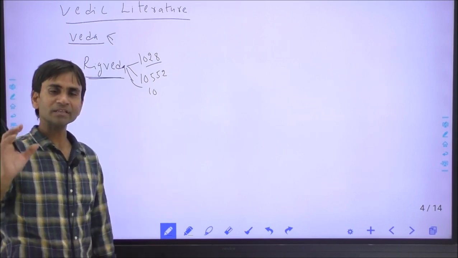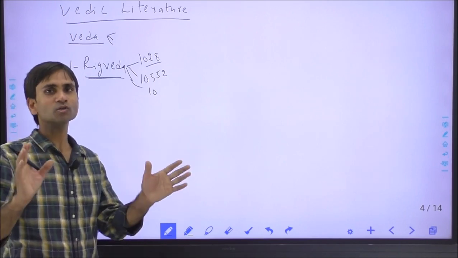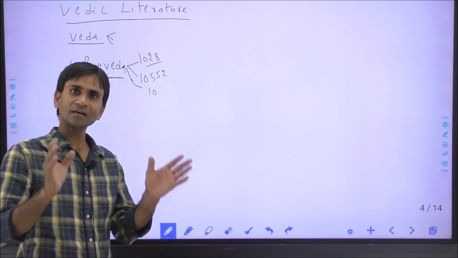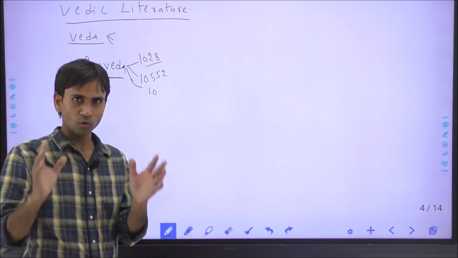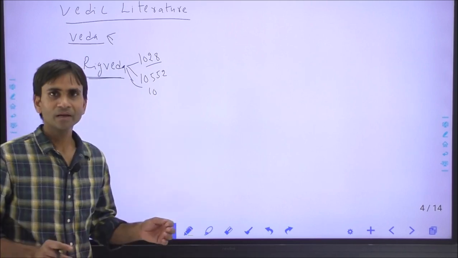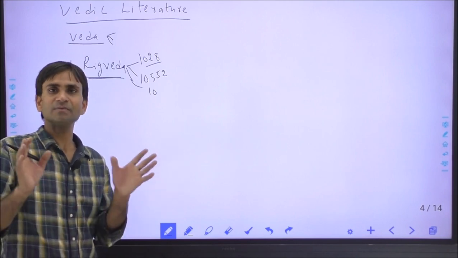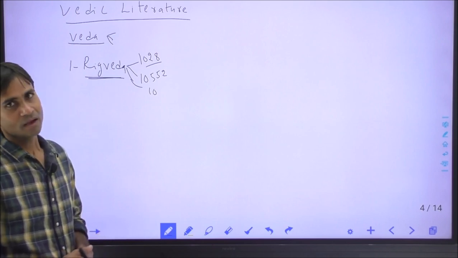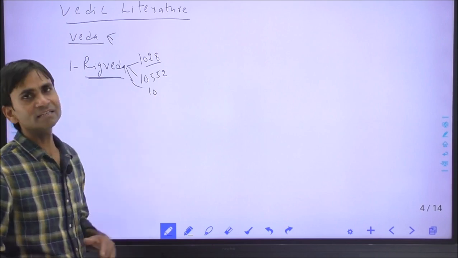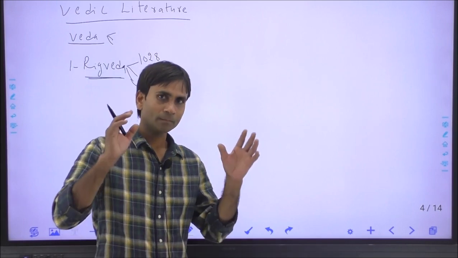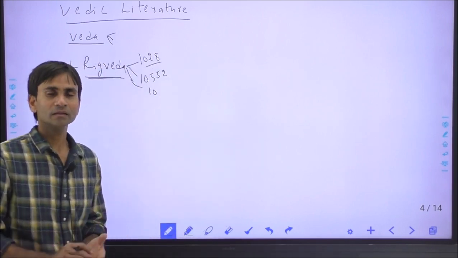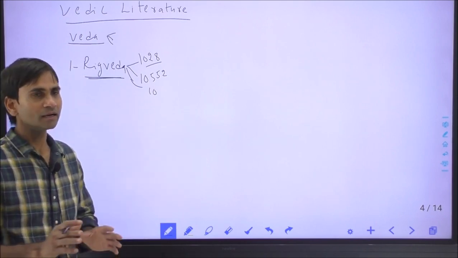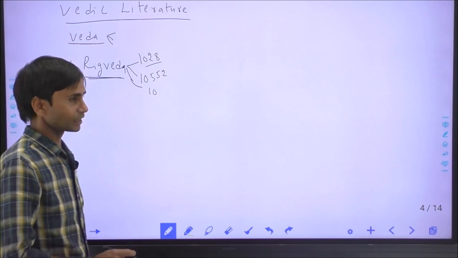From the 2nd to 7th mandals are called the family books or Rishi Mandal, or the Gotra Mandal. The 3rd mandal contains the Gayatri mantra, Om Bhur Bhuva Swah, Tat Savitur Varenyam, and the 3rd mandal was written by the Rishi Vishwamitra. That's why the Gayatri mantra is compiled by the Rishi Vishwamitra. The 10th mandal contains the important Purusha Sukta, the first time the origin of the Varna system, including Brahman, Kshatriya, Vaishya, Shudra, the 4 Varnas, is mentioned in the 10th mandal.